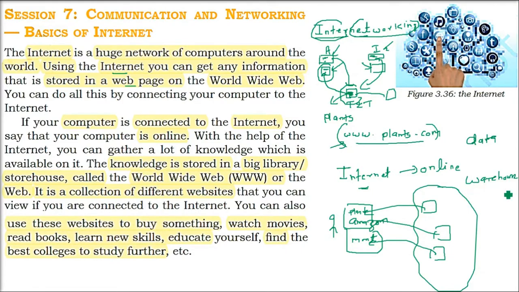This collection of web pages which are spread across the world is called a warehouse, storehouse, big library. This whole collection of web pages is called the World Wide Web, www. So through the internet, the information can be obtained.